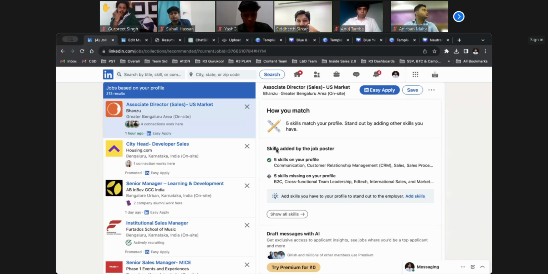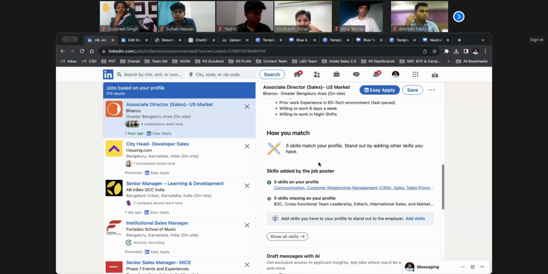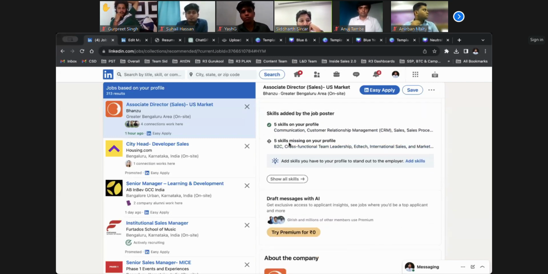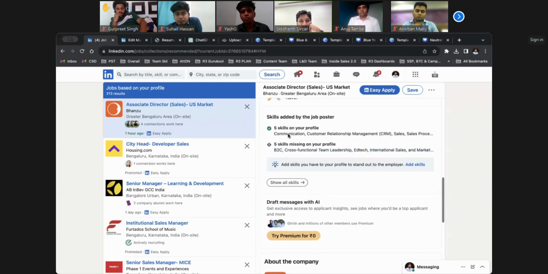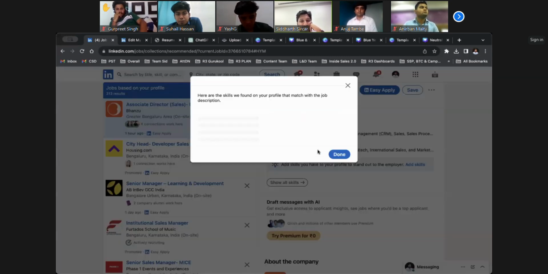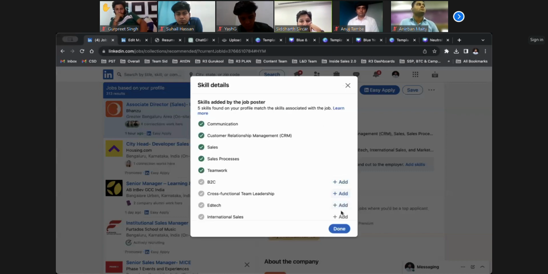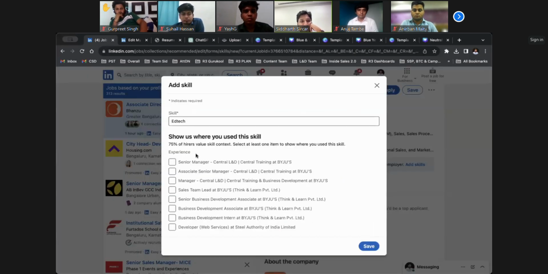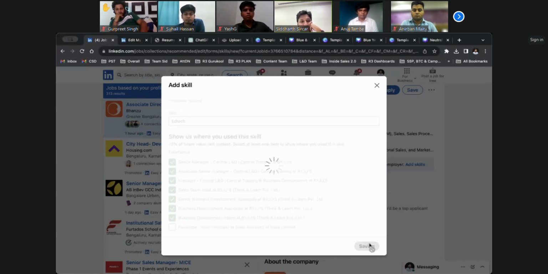Whenever you go to a job, you will see the skills which they are looking for versus the skills that you have on your profile, which means they are looking for 10 skills in total, out of which 5 skills are there in my profile, 5 skills are not there in my profile. So I can quickly click here and add these skills to my profile. For example, I can add this skill, but whenever I add it, it will ask me which position do you want to select? I want to select this one because I have been in EdTech, and add.